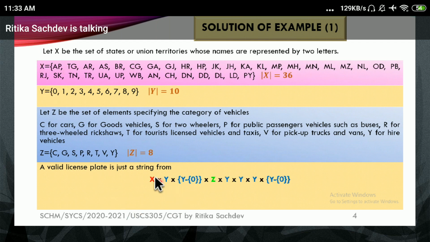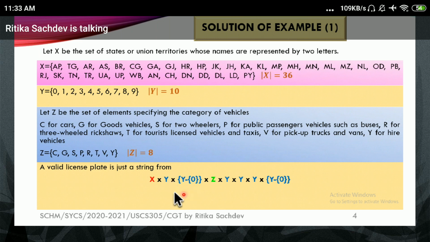Now check. First part is from X, 2 characters from X. So I'm taking any of the elements from X. Then it was 2 digits. 2 digits means from Y I have to take. No, but Y is giving me only 1 digit. So I have to say Y cross Y. So check. I'm saying Y cross Y.